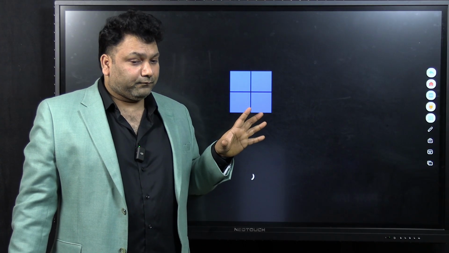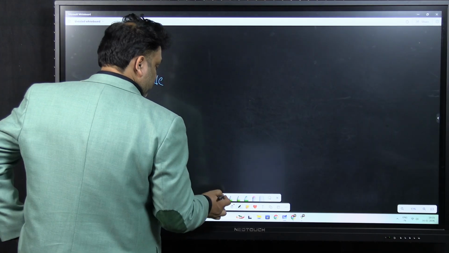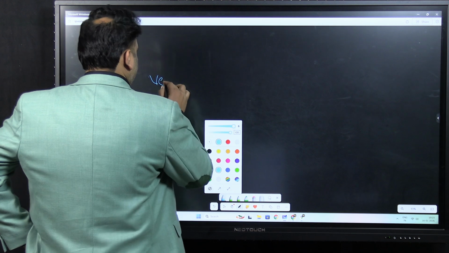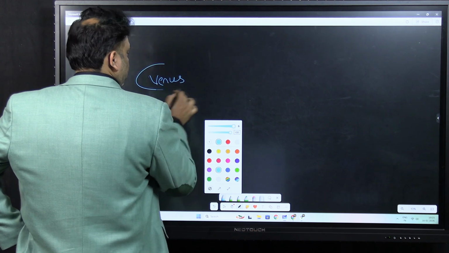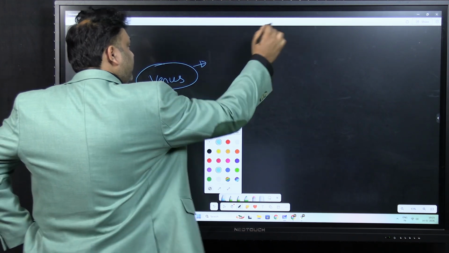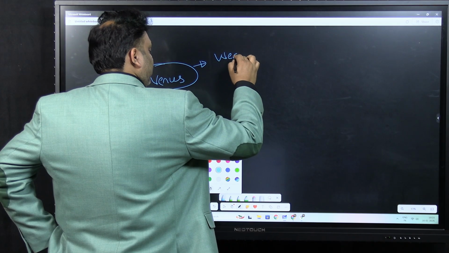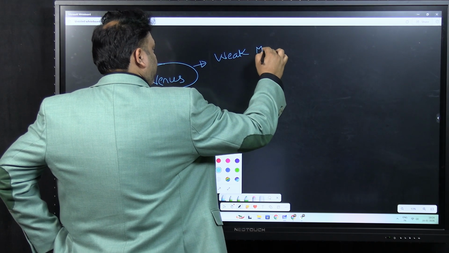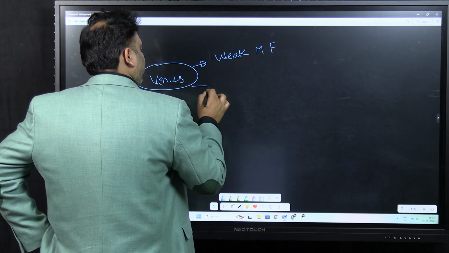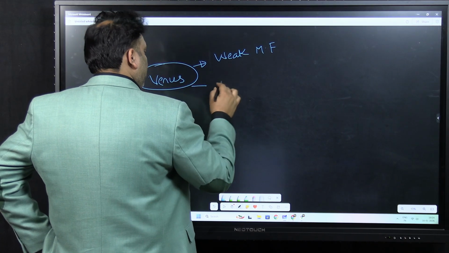So Venus has an extremely weak magnetic field, and Venus has high temperature.